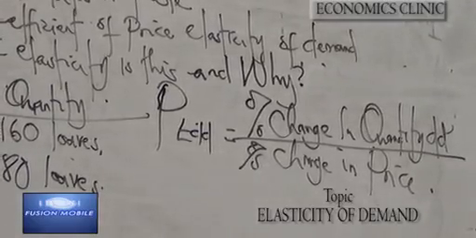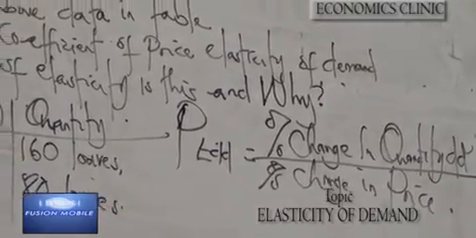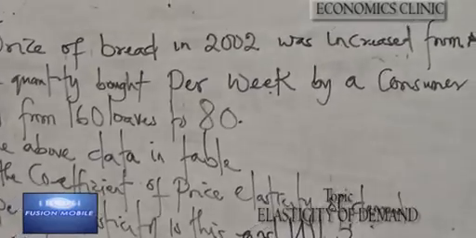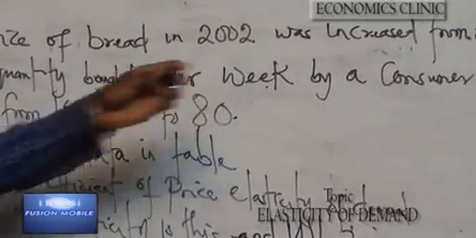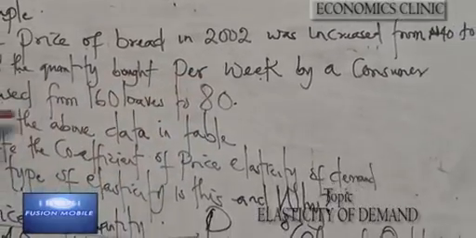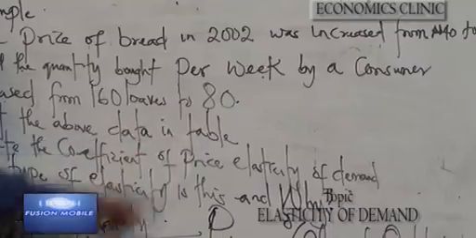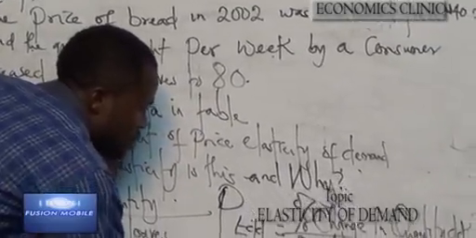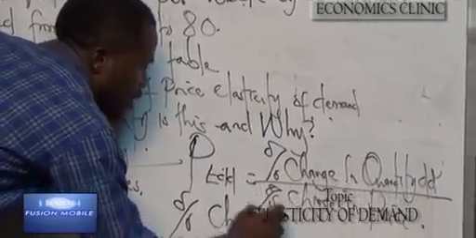Now looking at the question, where we have an increase in the price from 40 naira to 50 naira, and the quantity bought per week by a consumer decreased from 160 loaves to 80 loaves, here we'll solve for percentage change in quantity.